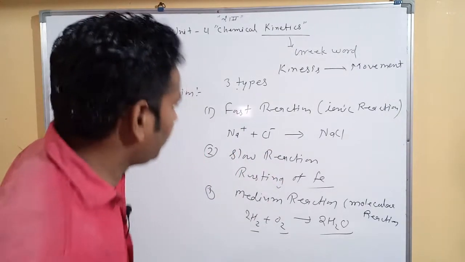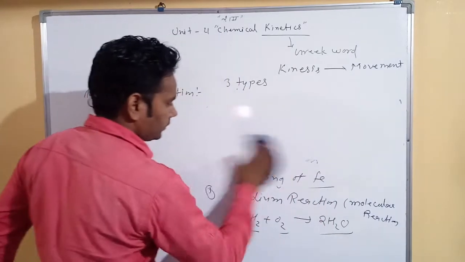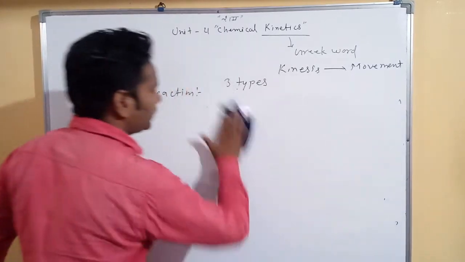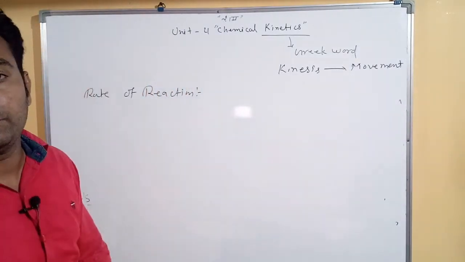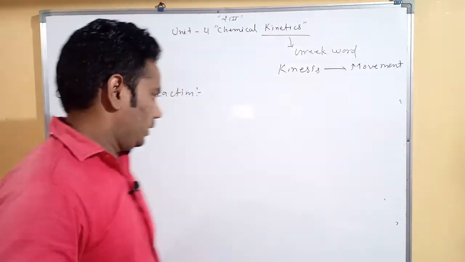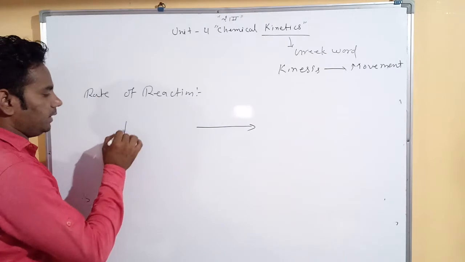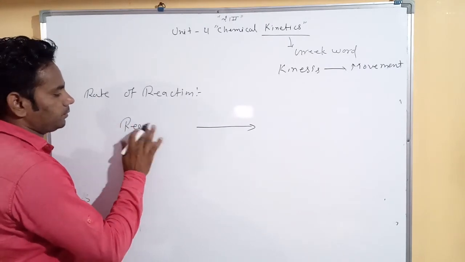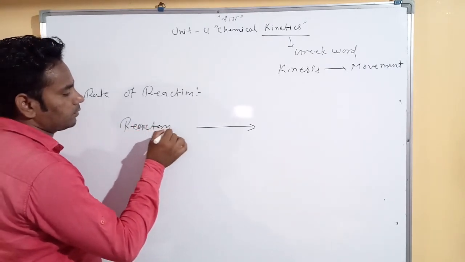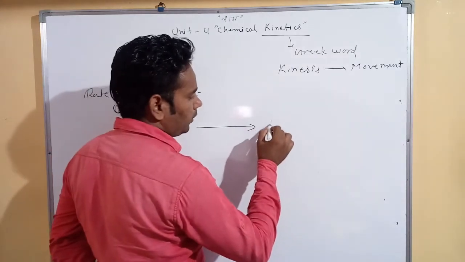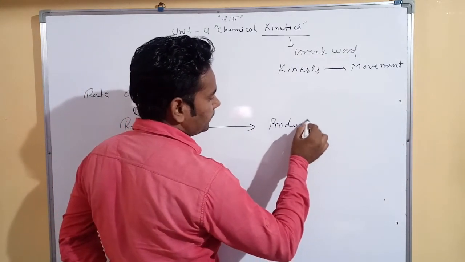What happens in chemical reactions? First we understood the meaning of rate of reaction. In a chemical reaction, behind the arrow the reactant is present, and in front of the arrow the product is present.